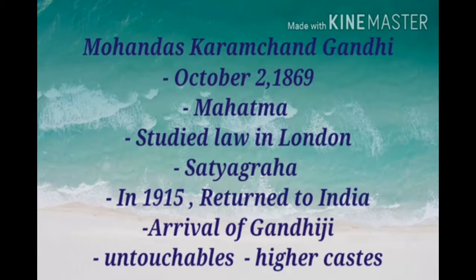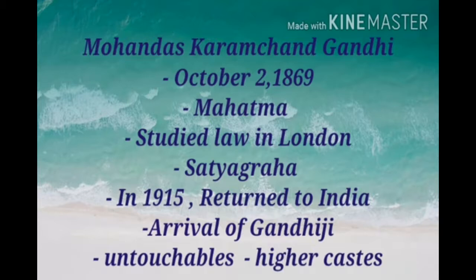Children, first we will learn about Mahatma Gandhiji. Children, when was Mahatma Gandhiji born? Yes, Mahatma Gandhi was born on October 2, 1869. Children, what is the full name of Gandhiji? Yes, Mohandas Karamchand Gandhi. Children, where was Gandhiji born? Yes, Mahatma Gandhi was born at Porbandar in Gujarat.